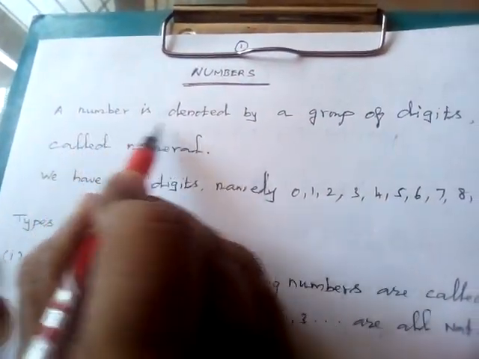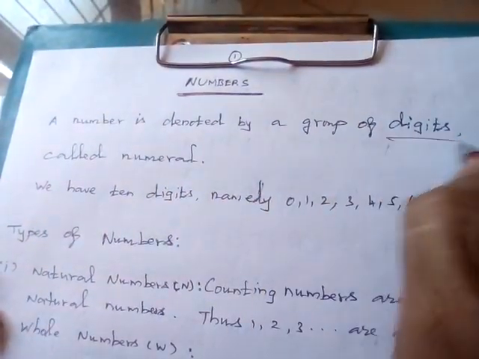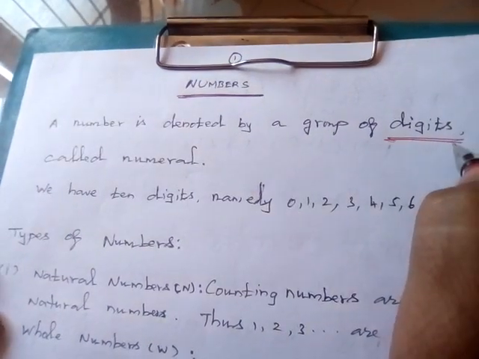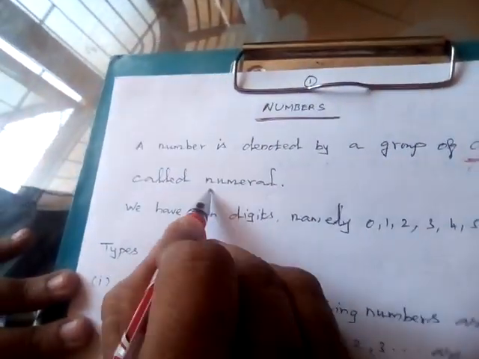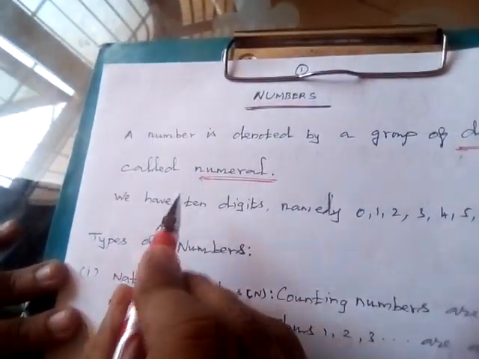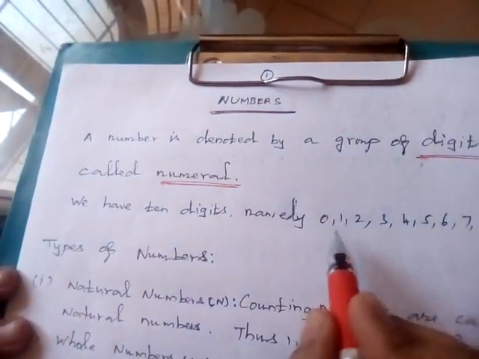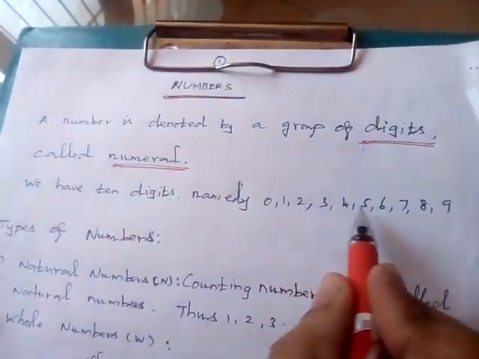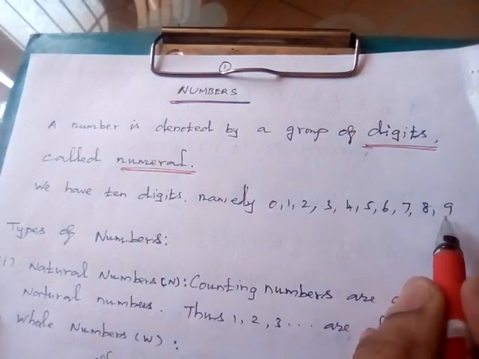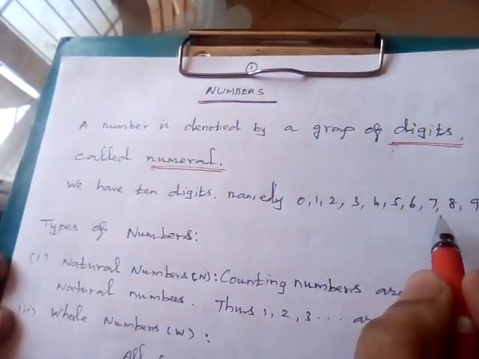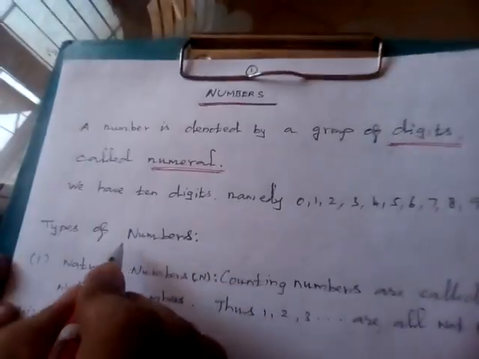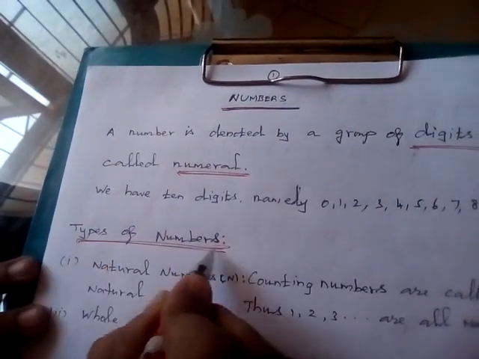A number is denoted by a group of digits called a numeral. We have 10 digits, namely 0, 1, 2, 3, 4, 5, 6, 7, 8 and 9. These are the digits. Now we are going to see the types of numbers.